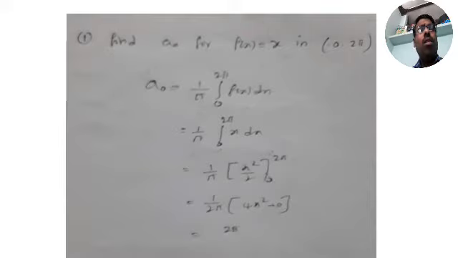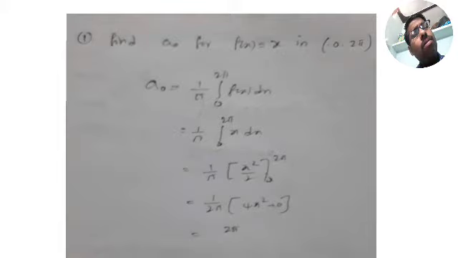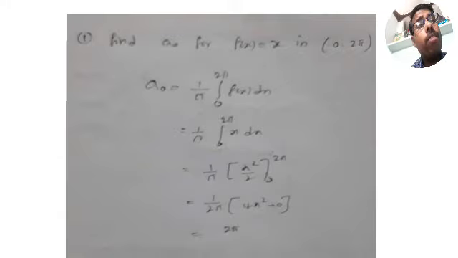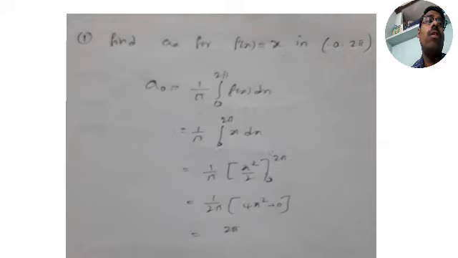I think before proceeding, I have to give one thing: what is the value of cos 0? 1. Cos pi is minus 1. Cos 2 pi is 1. Cos 3 pi is minus 1. Cos 4 pi is 1. Cos 5 pi is minus 1. Cos 6 pi is 1.